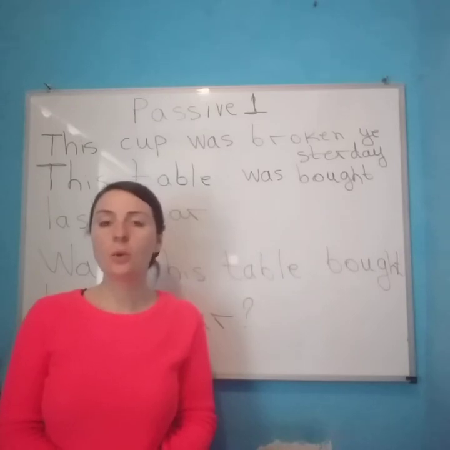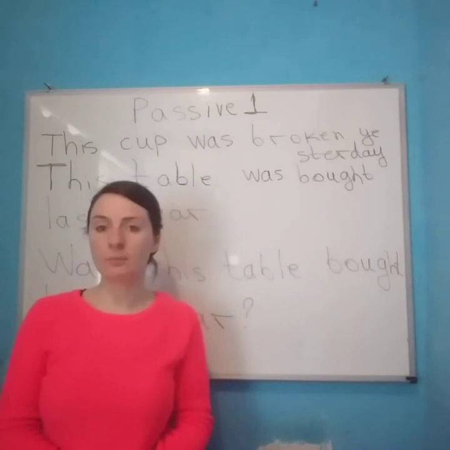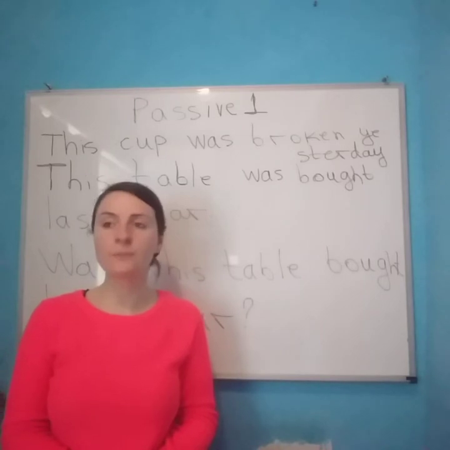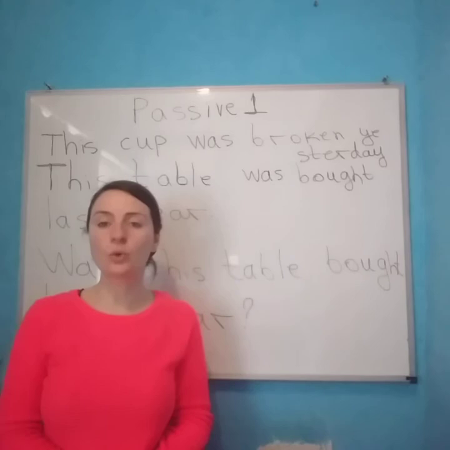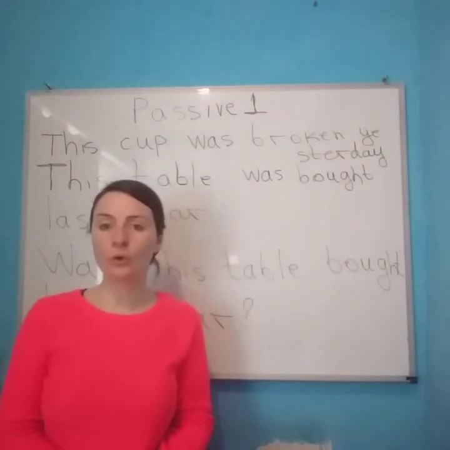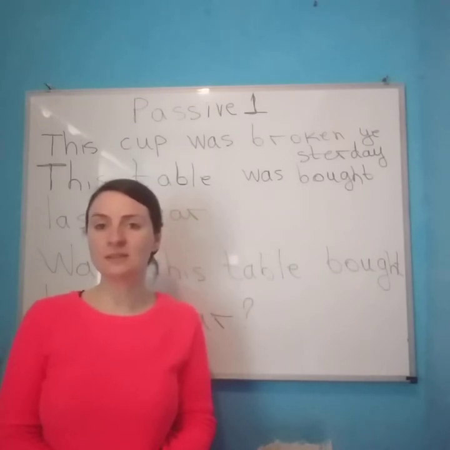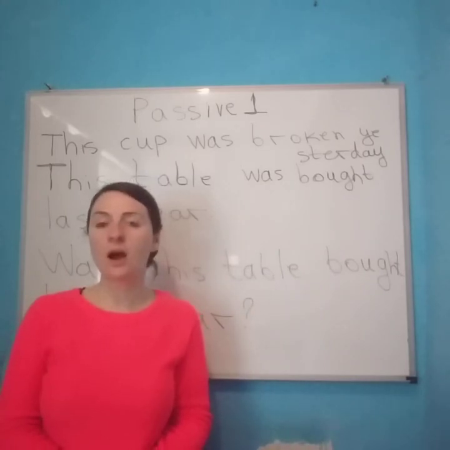An important rule that we have to know about passive is that we are not interested in who did the action or what caused this action. We are interested in this action, where or when it happened, but we are not very interested in who did it.